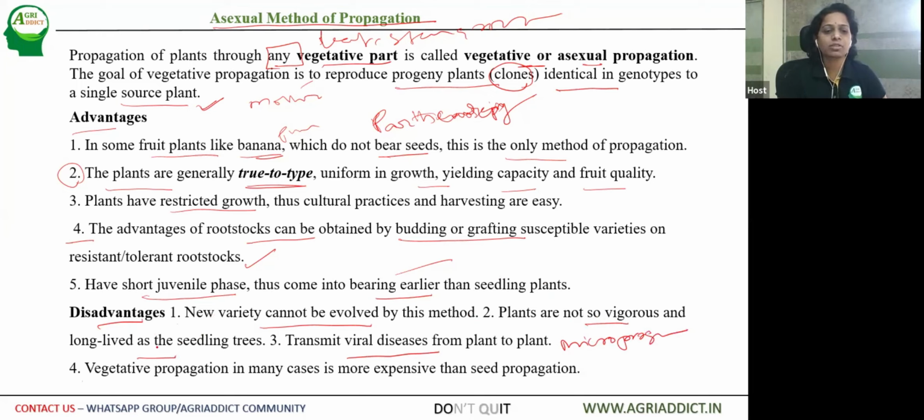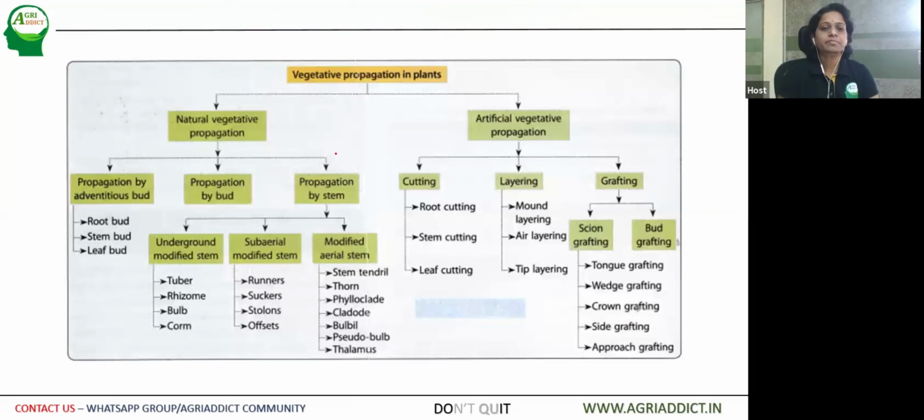Then the fourth one, that is also a major disadvantage: vegetative propagation in many cases is more expensive when compared to seed propagation. Seed propagation is a natural way of multiplication of plants. So the plants generally produce seeds. But if you are going for vegetative propagation, it is with the help of labor, that too skilled labor is required for some methods of vegetative propagation. So obviously it requires much inputs.